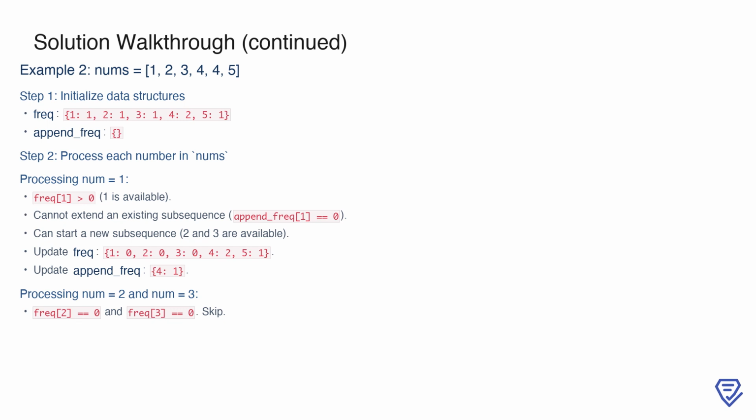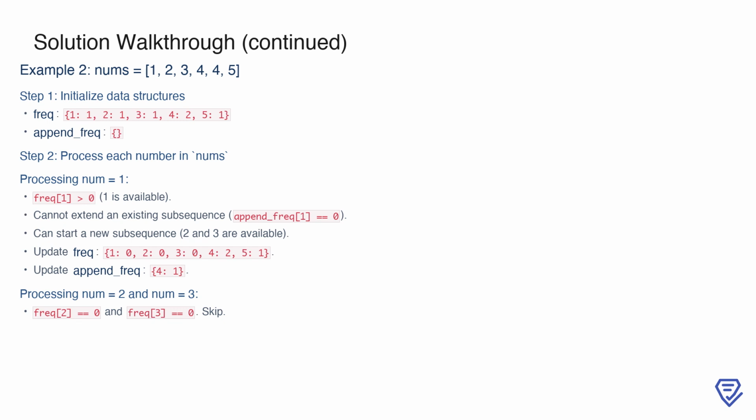Processing begins with the number 1. Since frequency[1] > 0, it is available. There is no subsequence ending at 1, append_frequency[1] == 0, but we can start a new subsequence since 2 and 3 are both available. Using these numbers updates frequency to 1: 0, 2: 0, 3: 0, 4: 2, 5: 1, and append_frequency to 4: 1, indicating a new subsequence ending at 4.